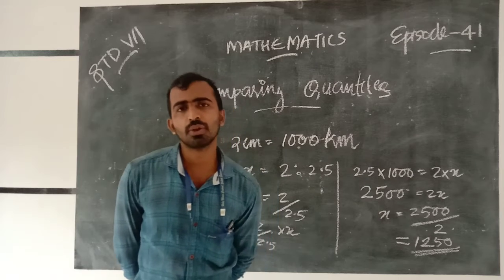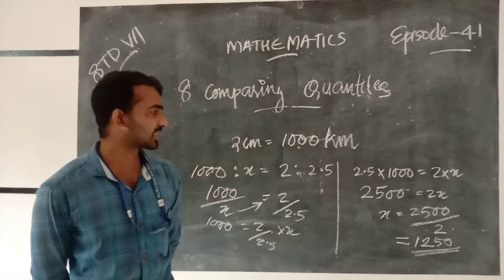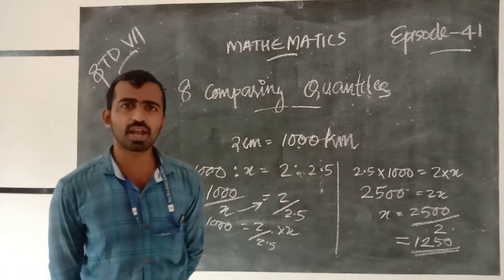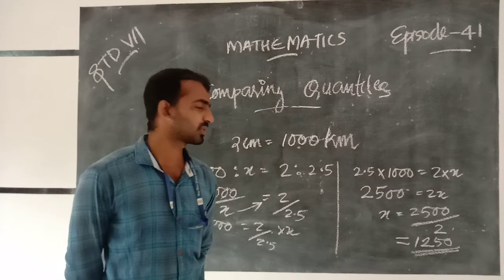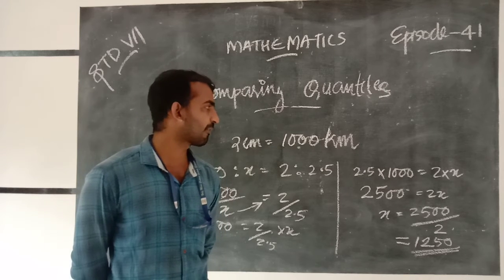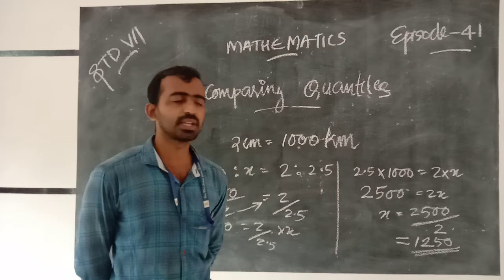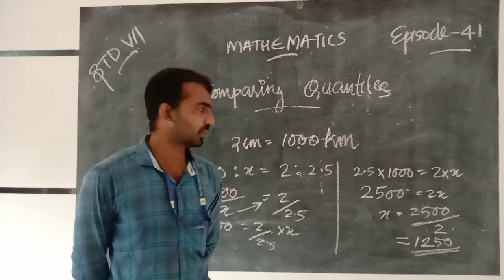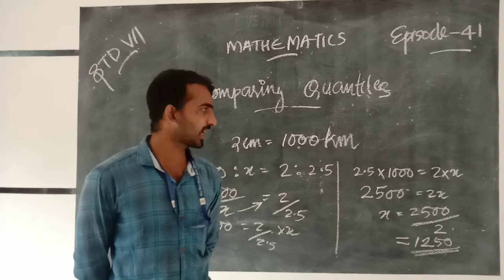Then we transpose 2.5, so 2.5 into 1000 equal to 2 into x.